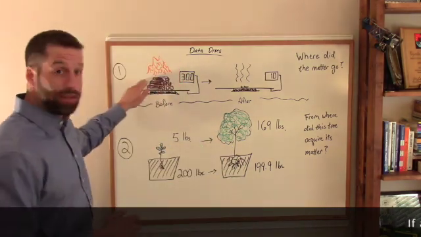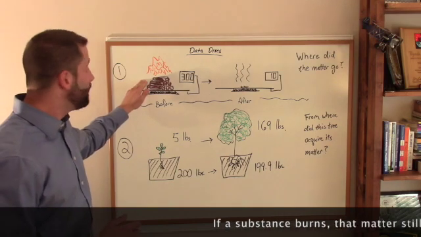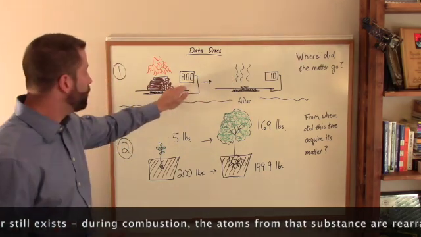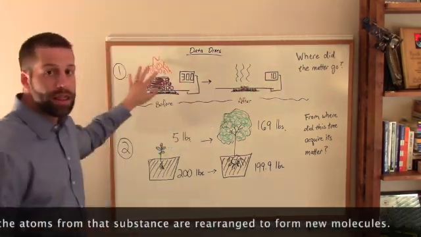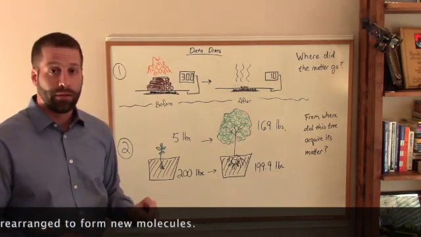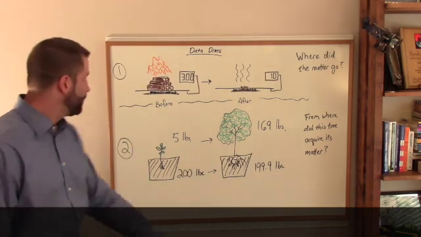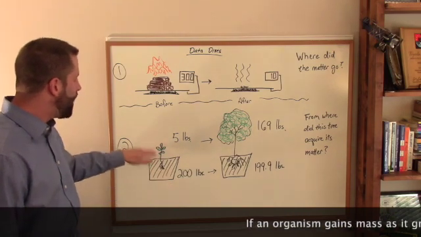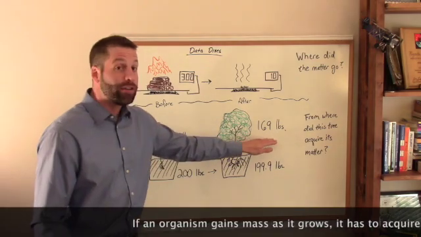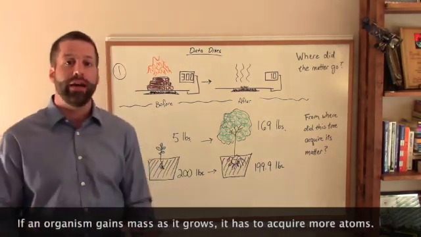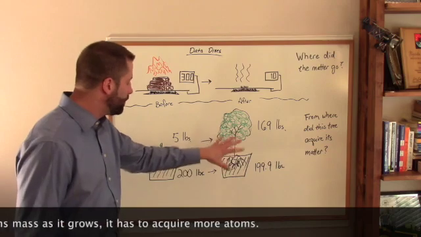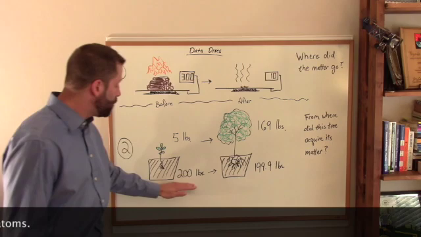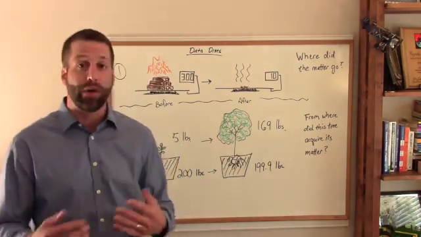And so all of the atoms that were in the wood that burned on the scale still exist somewhere, but they're lost from this system. Because we went from 300 pounds to 10 pounds, this system had to lose atoms, because if we lose mass, we lose atoms. Similarly, the willow tree had to gain atoms from somewhere. And so that 5-pound tree, in order for it to become a 169-pound tree, had to acquire atoms from somewhere outside of this. And we know it didn't come from the soil because the soil stayed roughly the same weight, 200 pounds versus 199.9 pounds.